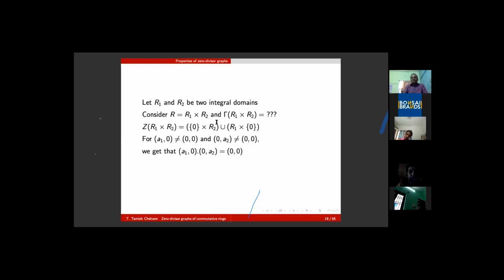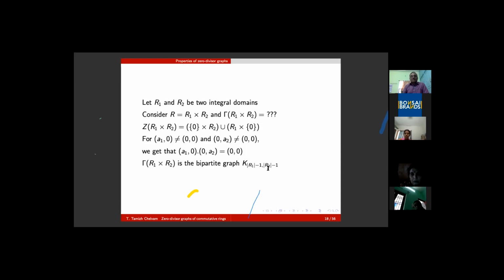Ultimately, people might have guessed that one part is 0 times R2, the other part is R1 times 0. It is a bipartite graph, a complete bipartite graph. That means the zero divisor graph of R1 times R2 is nothing but K of cardinality of R1 minus 1, comma, cardinality of R2 minus 1. That means complete bipartite graphs can be realized as zero divisor graphs. Still the question is, can any number be realized?